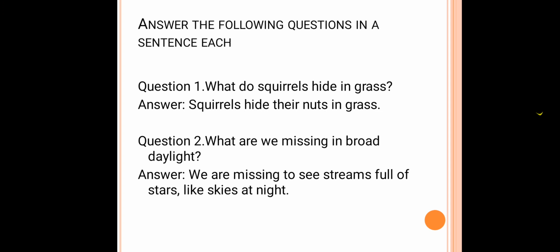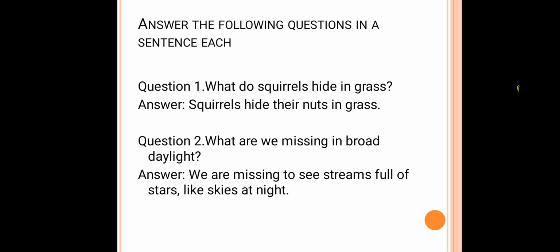Here, answer the following questions in a sentence each, means we have to answer these questions in one sentence. Okay, here there are totally 5 questions. Now let us see the first question. What do squirrels hide in grass? The answer is squirrels hide their nuts in grass, means squirrels hide their food in grass. Okay, here food means nuts.